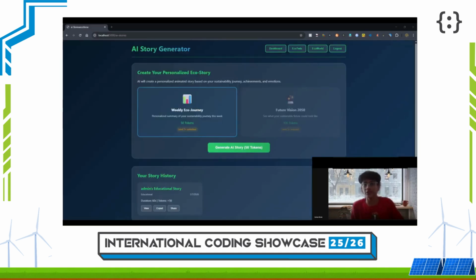In the AI story generator, the AI will create a personalized animated story based on your sustainability journey, achievements, and emotions. So for the first weekly eco journey, you can use it from level 1 onwards. But for your Future Vision 2050 feature, you need to be at least avatar level 5.